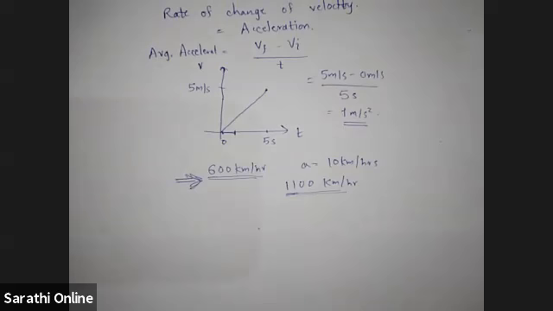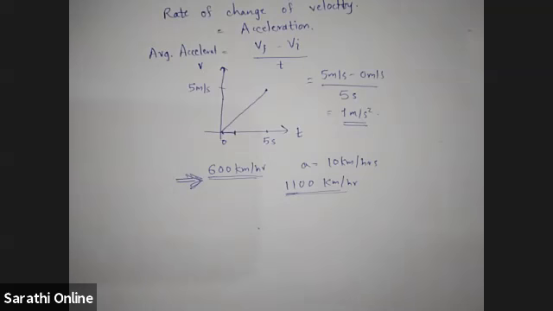Sir, my answer is 50 seconds. Yes, it is correct. How did you get it? Sir, 1100 kilometer per hour minus 600 kilometer per hour, divided by 10 kilometer per hour per second.